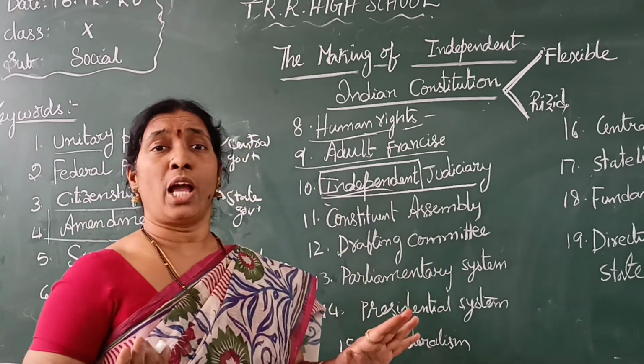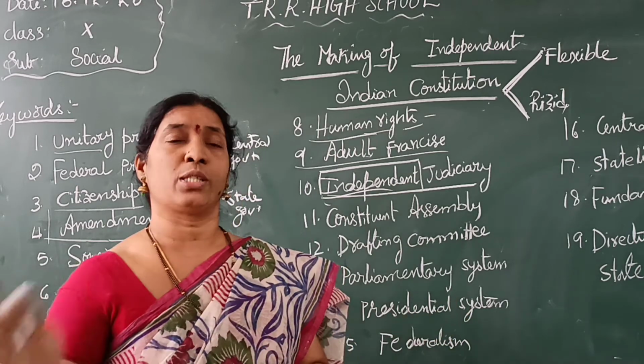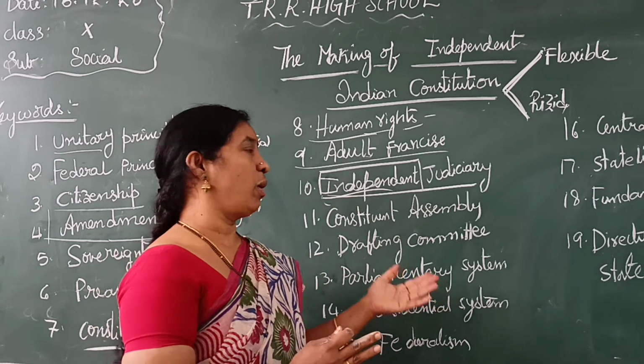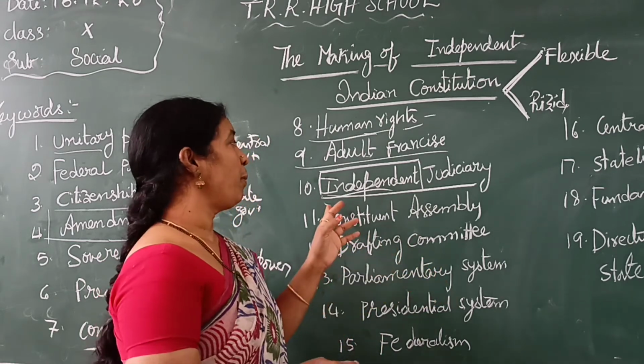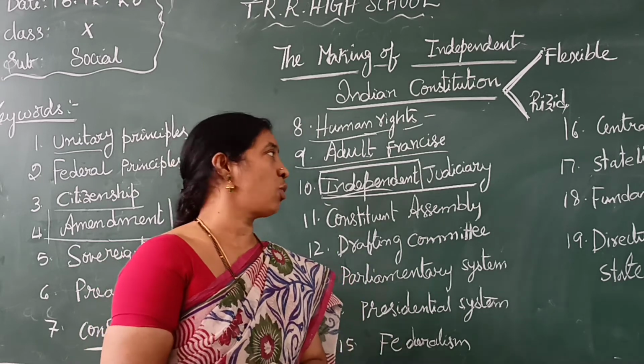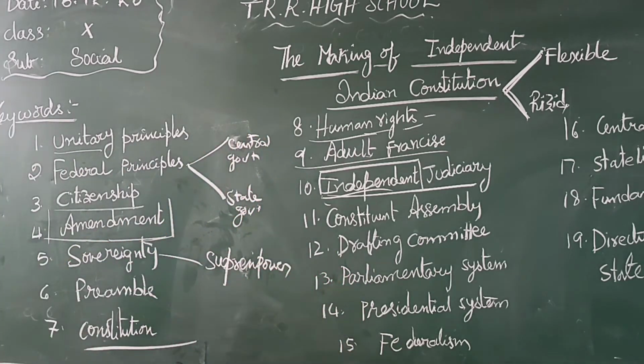So such a judiciary should always be independent. It should not have any bias, and it should not be influenced by any government or any influential people or any rich people. So judiciary should always be independent. That is called independent judiciary, without bias.